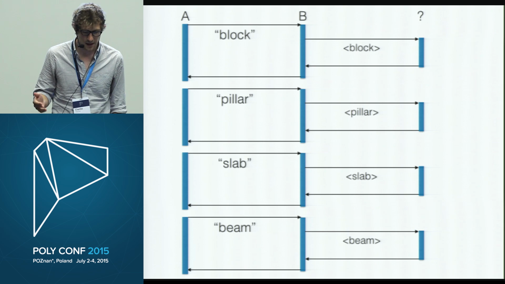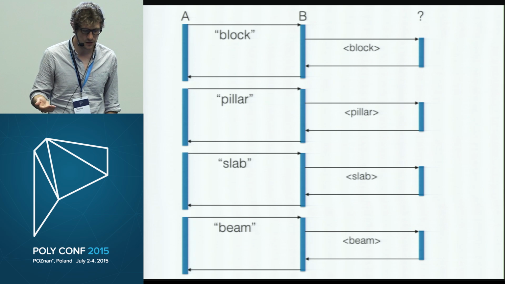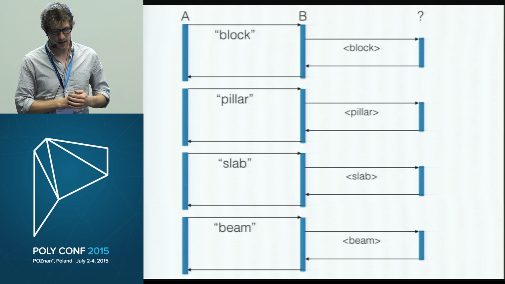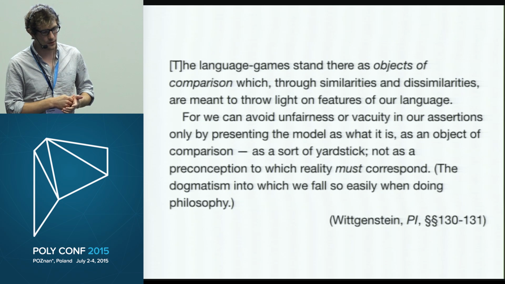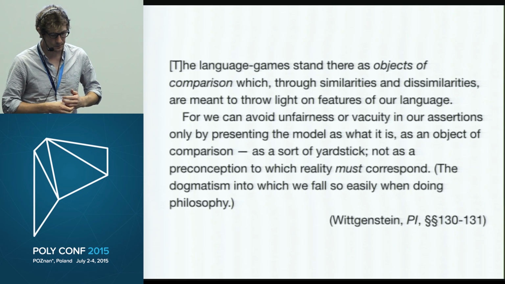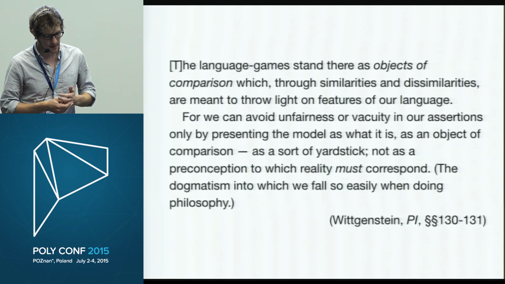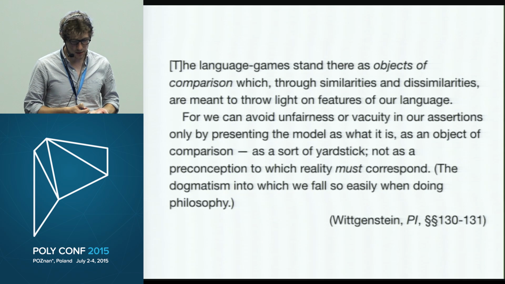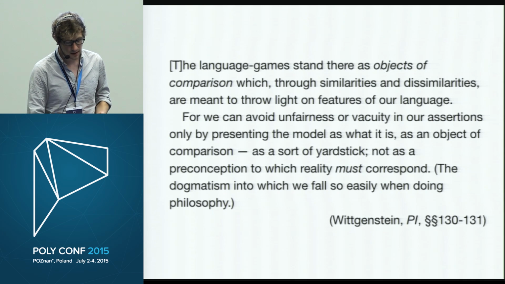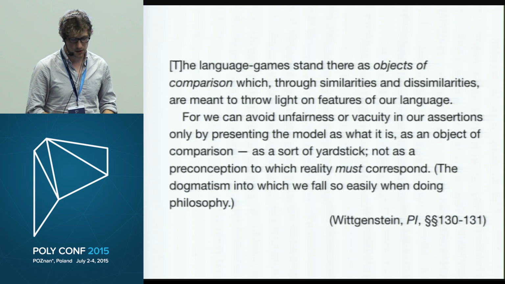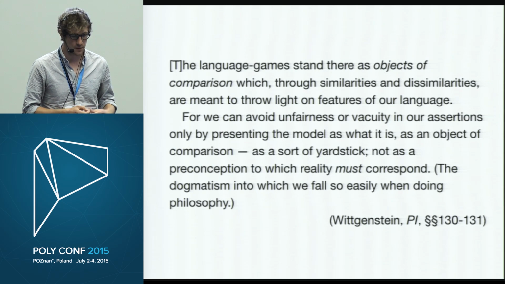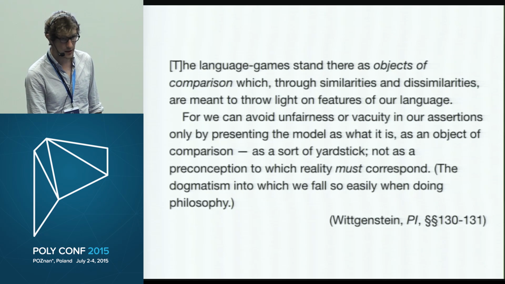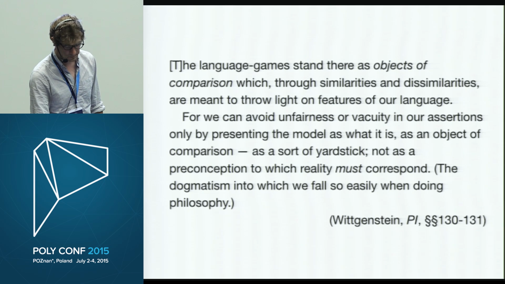Obviously, we need this, and B here certainly performs some fancy pattern matching when deciding whether to pick up a block or a slab. It is to say, rather, that the transformation's output must play by the rules of the broader language game. This point actually stands in favor of polyglot architectures, albeit in a somewhat counterintuitive way. By using the tool that performs the transformation most discreetly, but that interfaces most cleanly with the other parts of the service, we preserve the integrity of interactions among services. We avoid unfairness or vacuity in our assertions by presenting the model as what it is, an object of comparison.